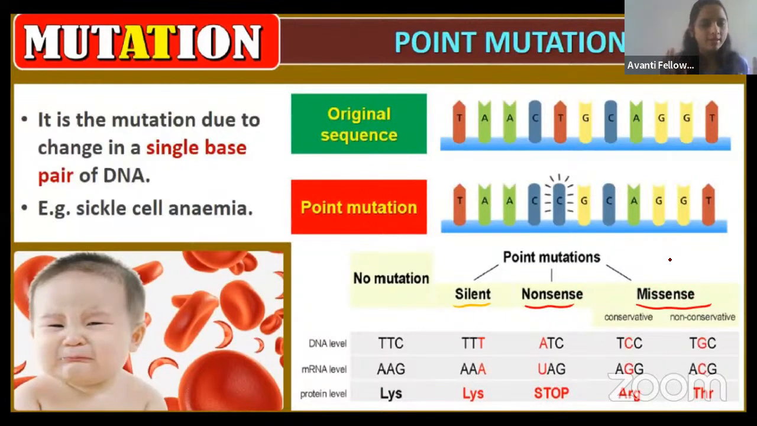So just listen to what I am telling. What happens in the silent mutation? Here, in the normal DNA, TTC is there. In place of C, I have added T. Now the amino acid before the mutation is giving lysine only. After the silent mutation also, it is giving lysine only. Is any amino acid change taking place in the silent mutation?